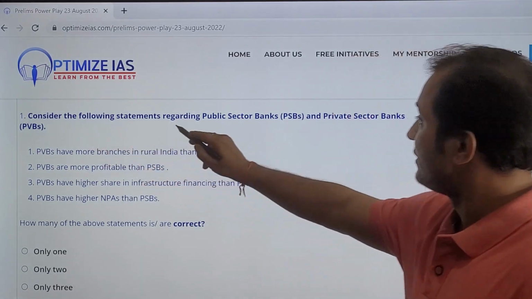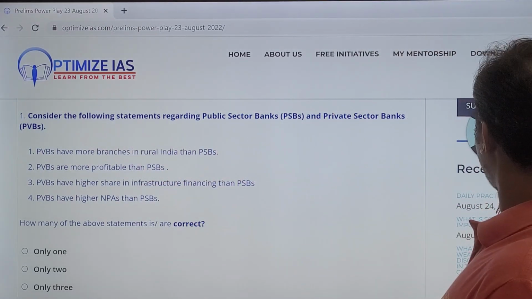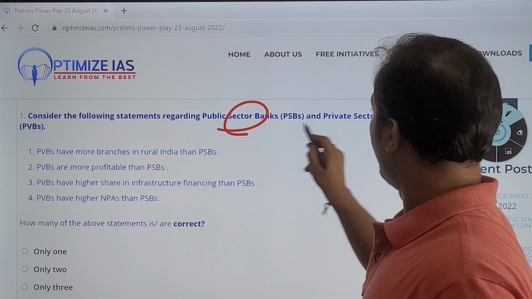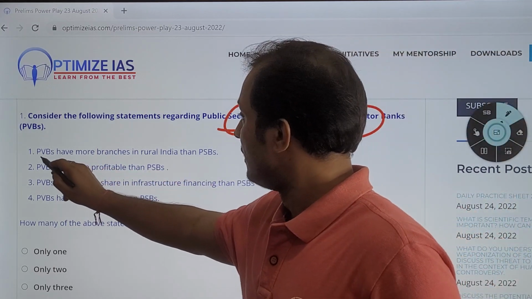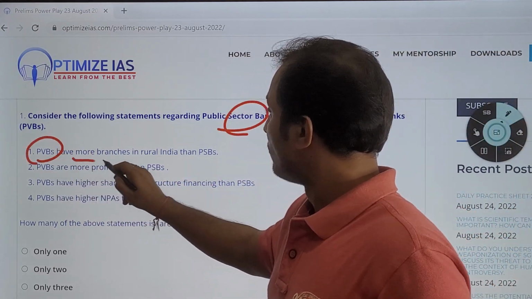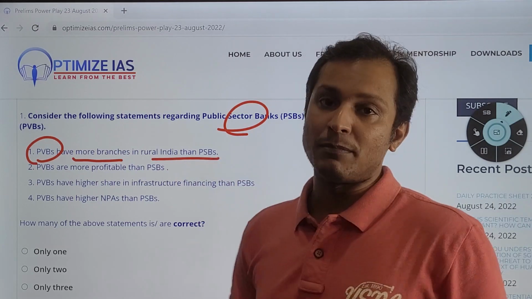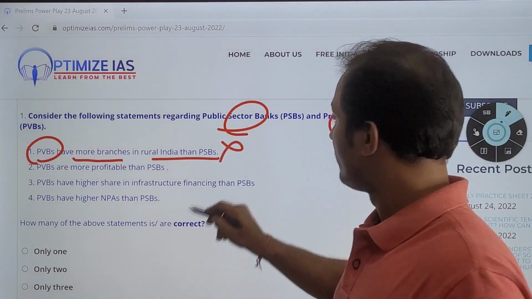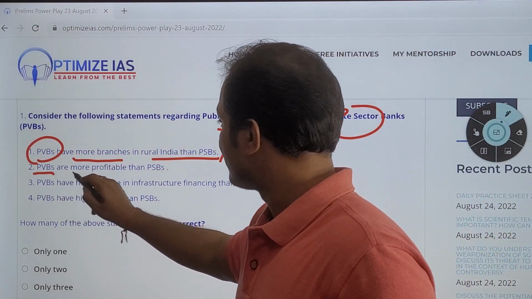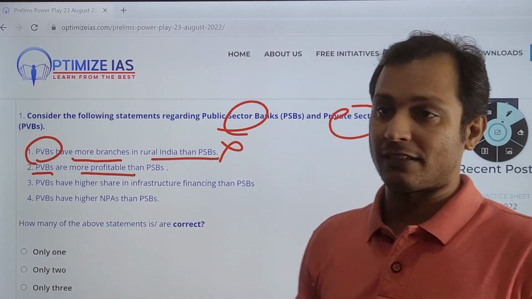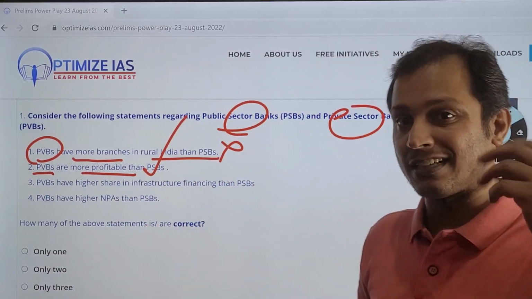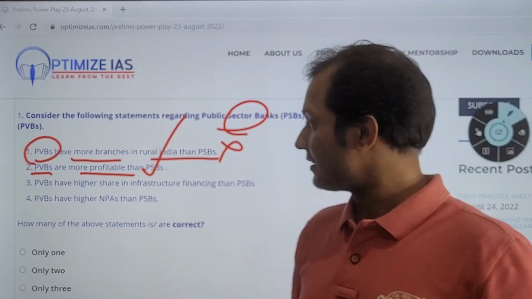Consider the following statements regarding public sector banks and private sector banks. Read the first statement: private sector banks have more branches in rural areas than public sector banks. Obviously not. Then, private sector banks are more profitable than public sector banks. Obviously correct, because the private sector generally is more profitable than the public sector.